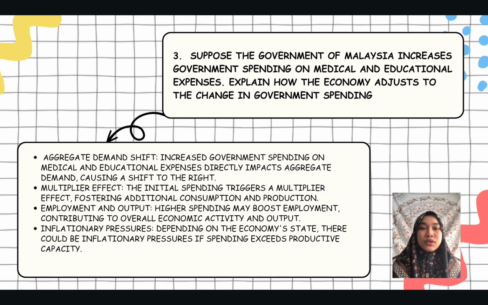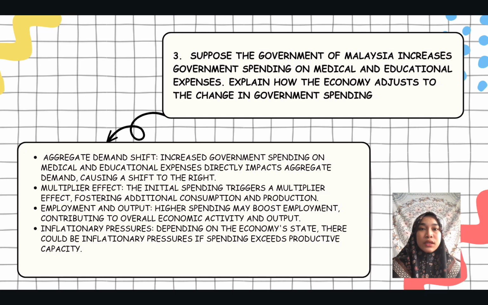First, aggregate demand shift. The increased government spending directly influences aggregate demand, prompting a rightward shift in the AD curve. The shift signifies a boost in overall demand for goods and services. Second, multiplier effect. The initial increase in government spending initiates a multiplier effect. This ripple effect leads to additional rounds of spending and production, further stimulating economic activities.